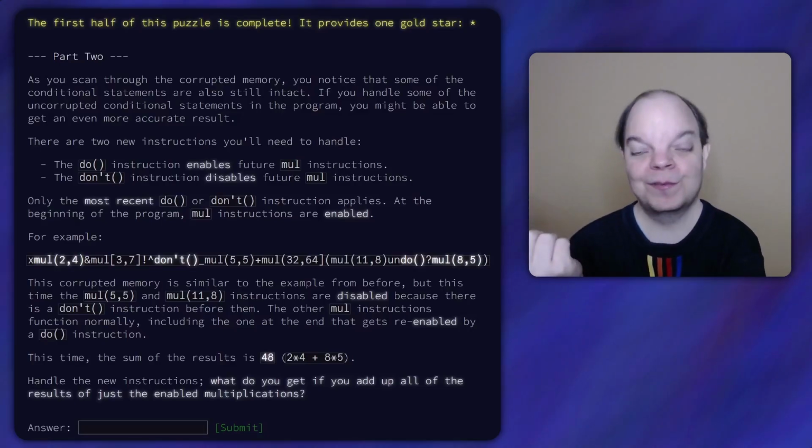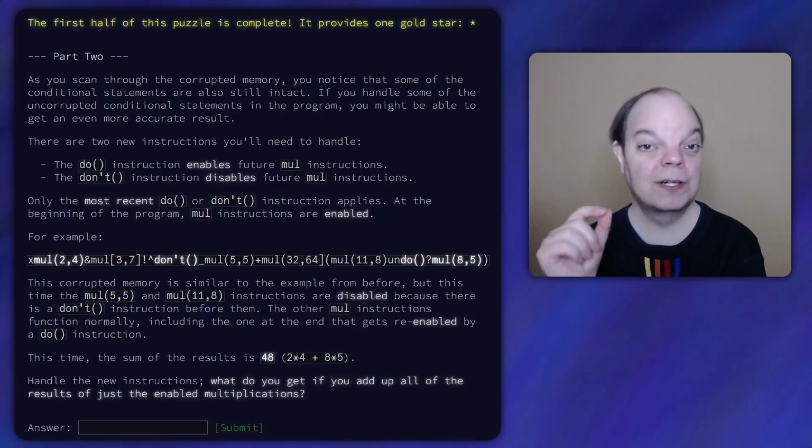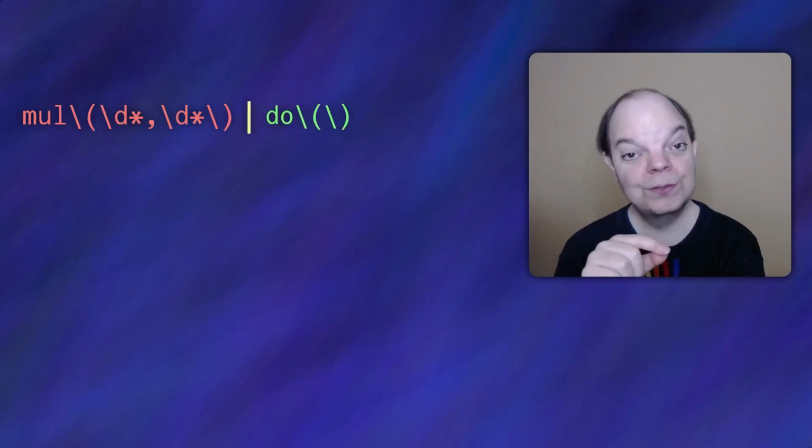This is also a perfect use case for alternation, but we now need to decide what to do with each mul instruction depending on what we've seen before. So here is how I'm going to do it. I'm going to create a regular expression that is going to match either mul as before, or do, or don't.